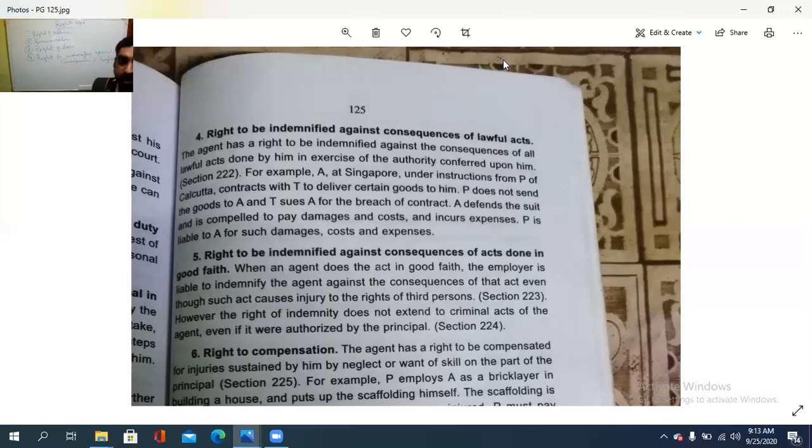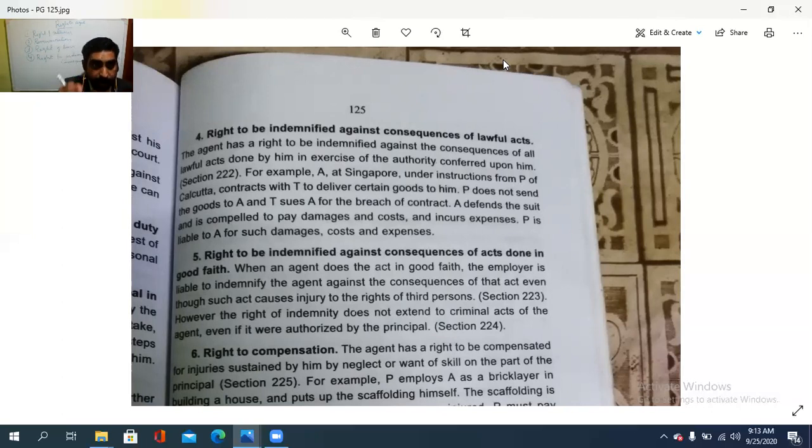P does not sell the goods to A and T sues A for the violation of the contract. പറഞ്ഞ രീതിയിൽ P എന്ത് ചെയ്തു? സാധനം കൊടുത്തില്ല. ആർക്ക്? എക്ക്. Therefore, T is suing A for the breach of the contract. A defends the suit and is compelled to pay damages and costs and incurs the expenses.